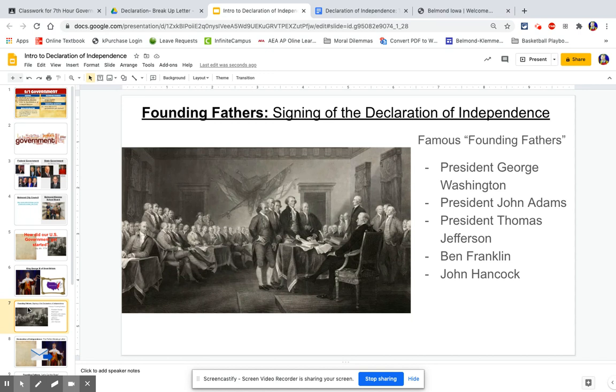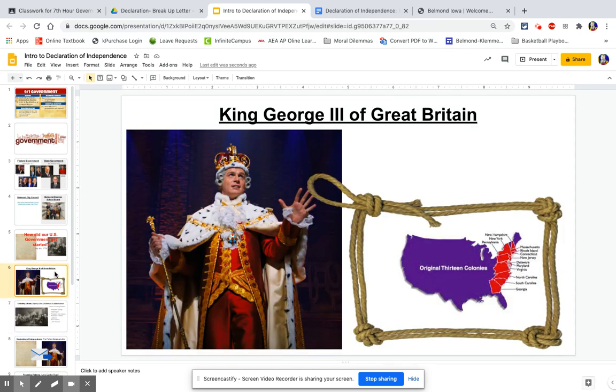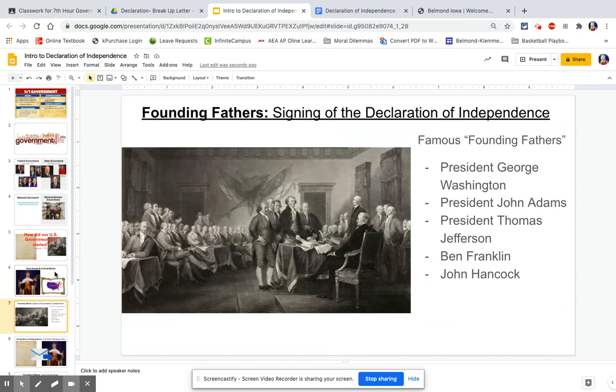Some of the famous founding fathers I have over here: President George Washington, John Adams, Thomas Jefferson, Ben Franklin, John Hancock, and a bunch of others. There are about 50 different founding fathers that started us on the course of our new government. We were in a relationship with King George in Great Britain, and they had to figure out what to do, because this relationship just wasn't working for us in the United States.